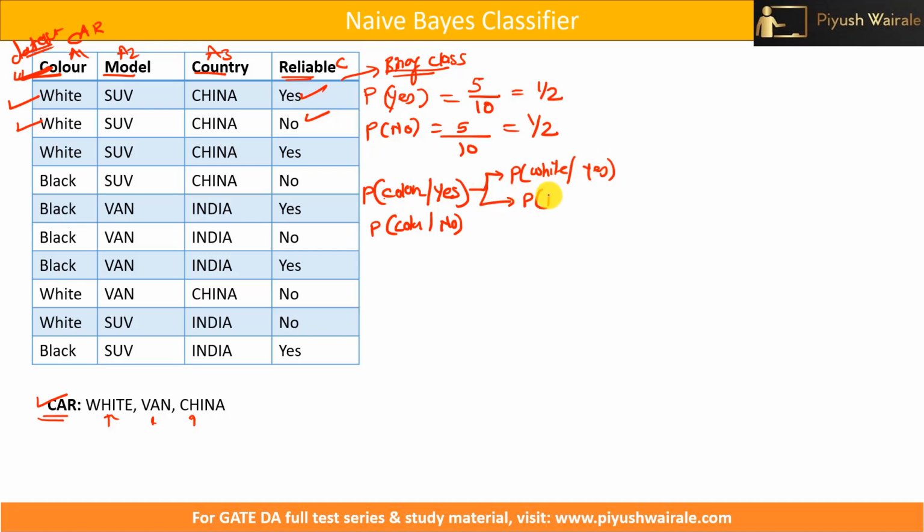Similarly, probability of black given that S. Here also same thing, probability of the color being white given that no, and similarly probability of the color being black given that no. So this is what conditional probability is. Here we are applying the Bayes theorem in order to find this probability. If you observe, what will be the value? I will simplify this by using this particular table.